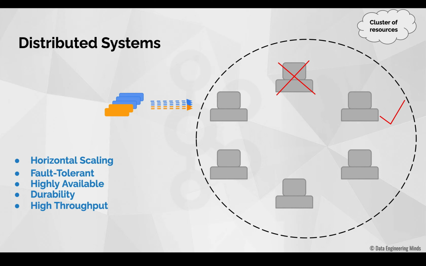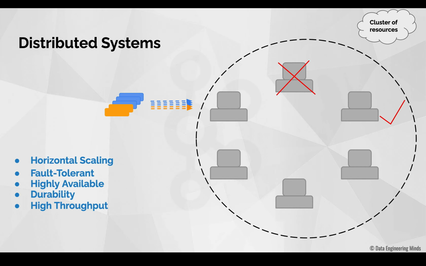But in a distributed system, one of the systems will serve the 5 applications, while the other system might serve the remaining 5 applications. So basically, none of the requesting applications will be blocked waiting for the resource. That's the reason I said normally in a distributed system, the throughput will be very, very high. So now I hope you got what is actually a distributed system and why we actually need it.